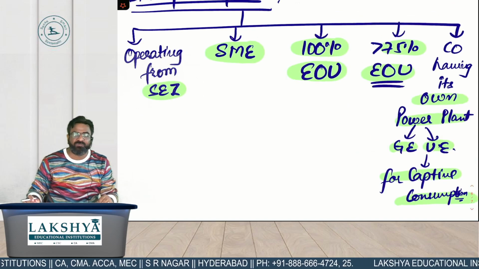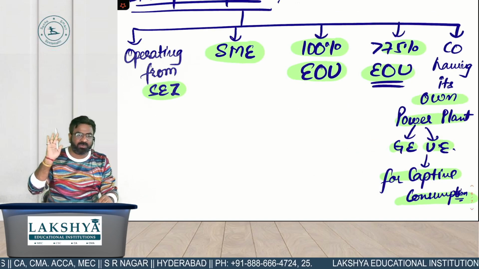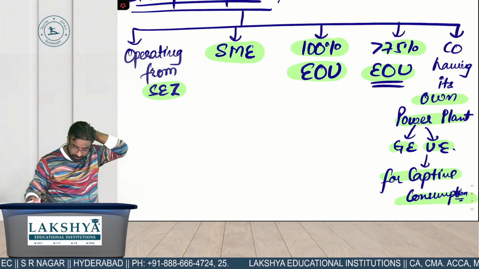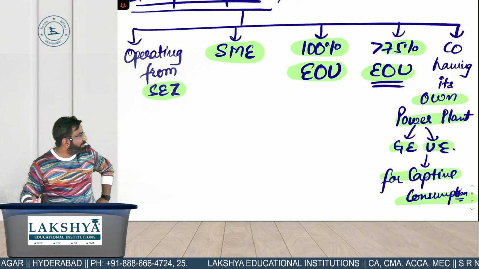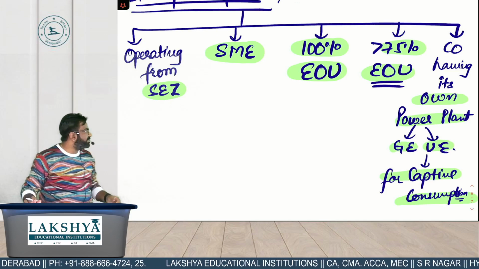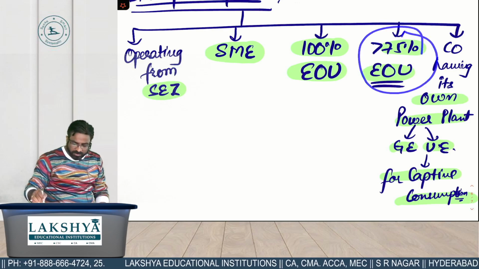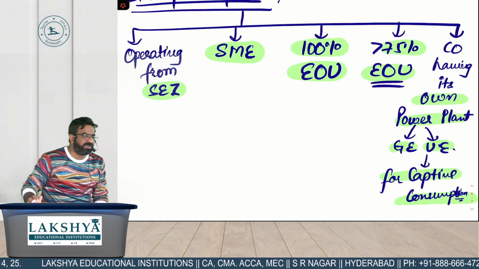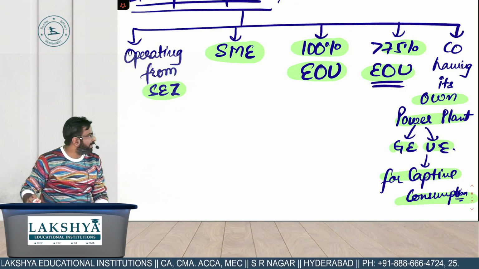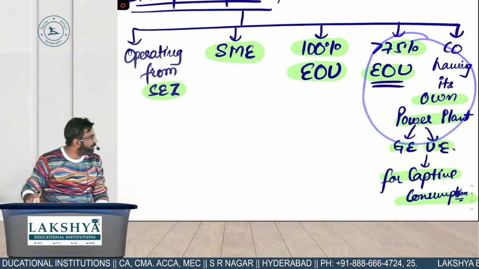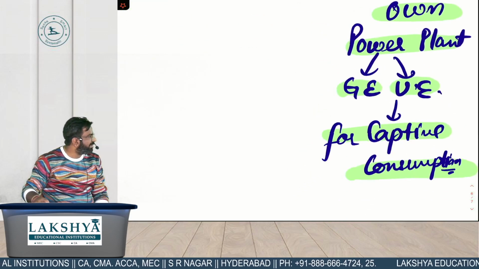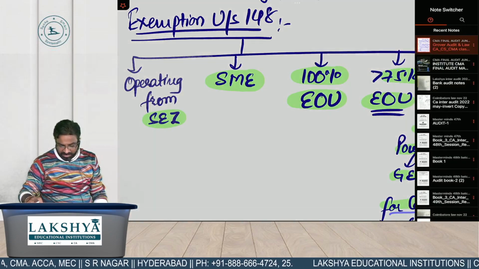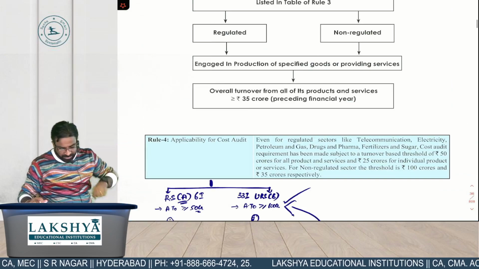What are the 5? If you are a manufacturing company meeting all the requirements, but you are operating from SEZ. What is SEZ? Or if you are a 100% EOU small medium enterprise, and what is this EOU? More than 75%. It means out of your total turnover, more than 75% is coming in foreign currency. And last but not the least, if you're a company having your own power plant, you are generating and utilizing that energy for your captive consumption. So that brings an end to our section number 148.